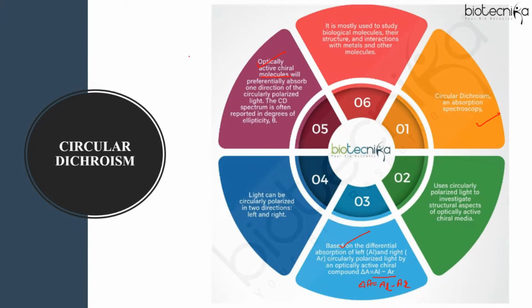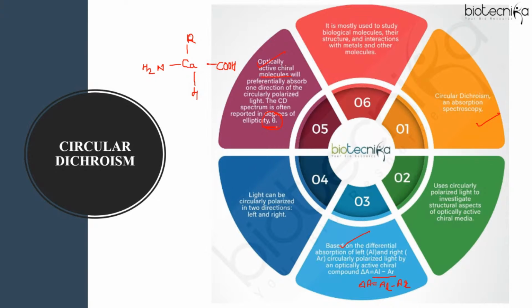Like for example, when you talk about the amino acids, so they have a chiral carbon, right? Why? Because they have all the 4 different groups attached, except glycine. If you see all other amino acids, they have side chain R, carboxyl group at one end, amino group at another end, and hydrogen atom. So they are asymmetric, right? And usually the circular dichroism spectrum we report in terms of theta, ellipticity.